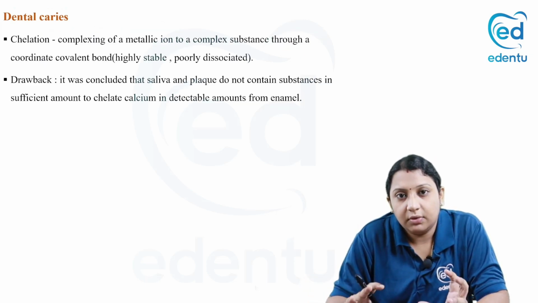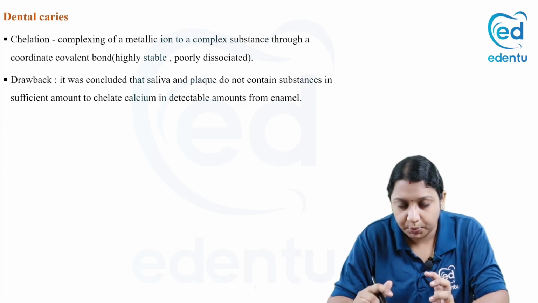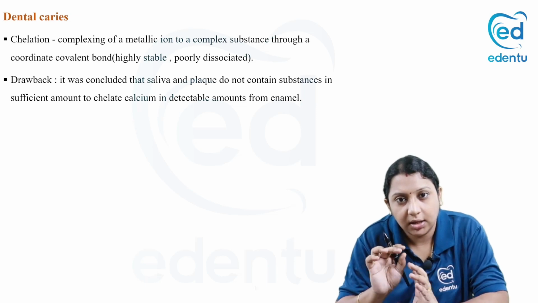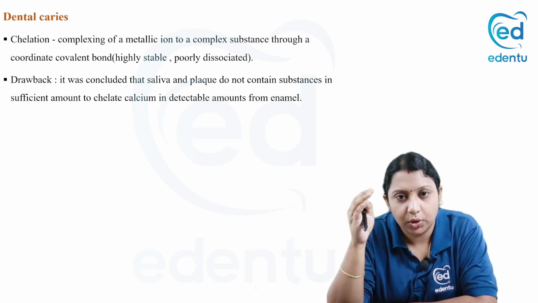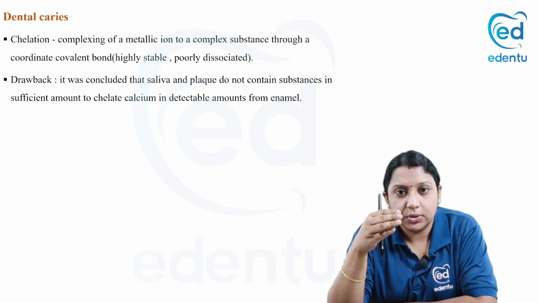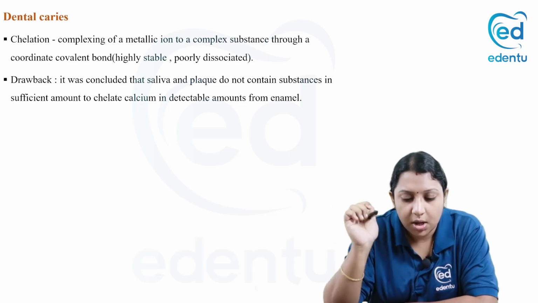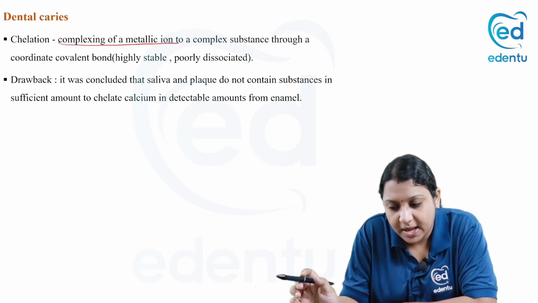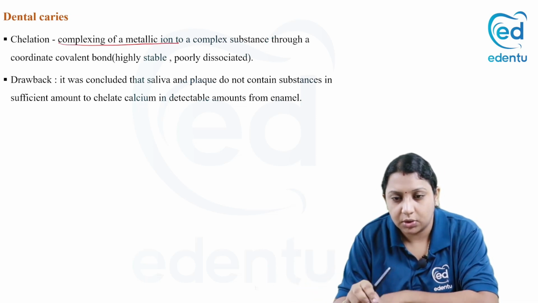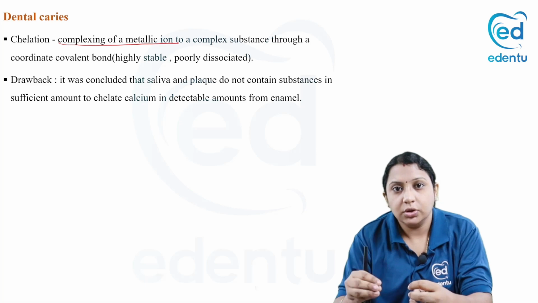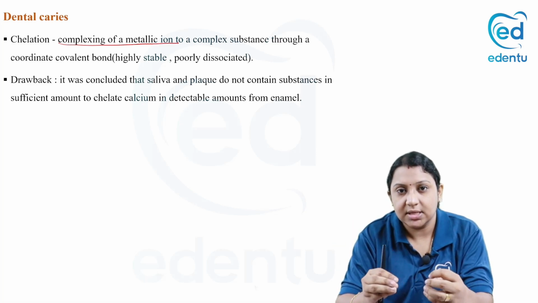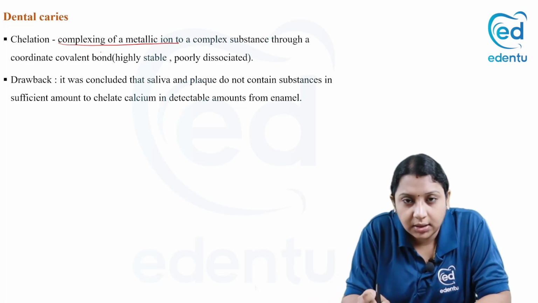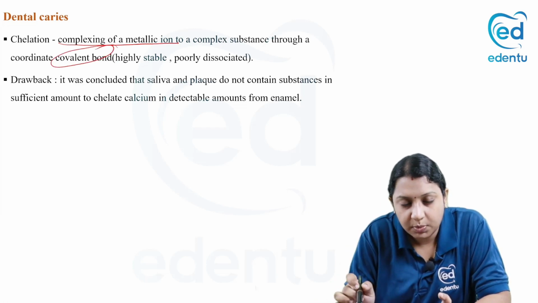So we need to know what chelation is. Proteolysis is the breakdown of the protein material by adhering to the protein cell membrane and also the organic portion of the tooth. But what is the process of chelation? It is actually the complexing of a metal ion to a complex substance. Already it is a complex molecule, to that a metallic substance is added or bonded by the process of chelation.